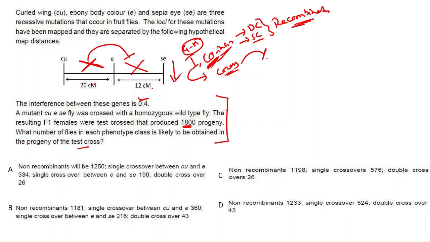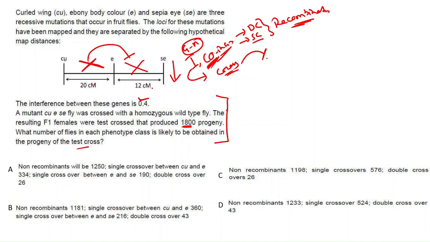That's why when I explain genetic mapping questions, I tell you to first choose the double crossover product, the lowest number of progeny, because of this interference.